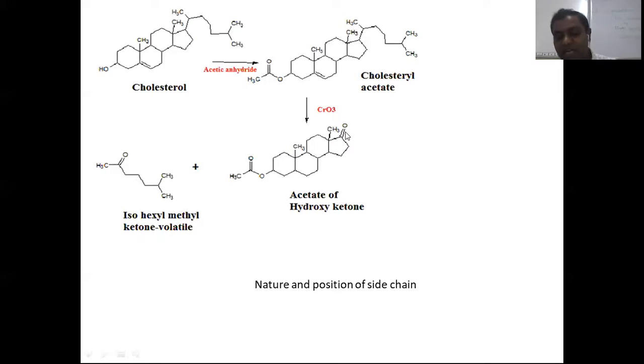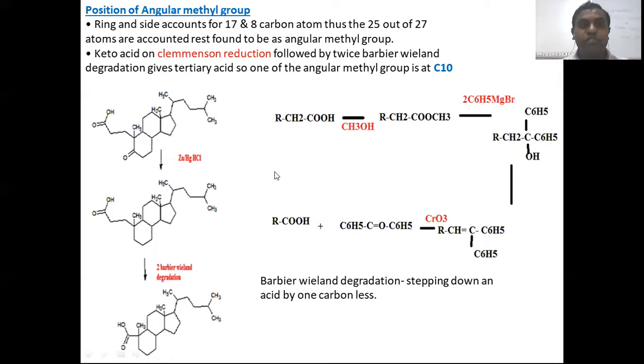Now the position of the angular methyl group, as we saw in the structure of cholesterol. The ring and the side chain: there are 17 carbons of the tetracyclic structure and then 8 carbons from the side chain. So 17 plus 8, 25 carbons will be there. According to the molecular formula, there are 27 carbons. So of these 27 carbons, 2 carbons will form the angular methyl groups. So we need to prove the angular methyl groups.